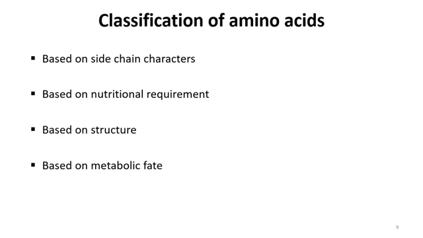Now we shall discuss the classification of amino acids. There are different ways by which we can classify amino acids, starting from the differences in side chain structure. Just like we have discussed before, side chains are the main difference between the structures of amino acids. The next is based on the nutritional requirement, and the third is based on the structure of these amino acids. The fourth one is based on the metabolic fate. This is not fat, this is metabolic fate.